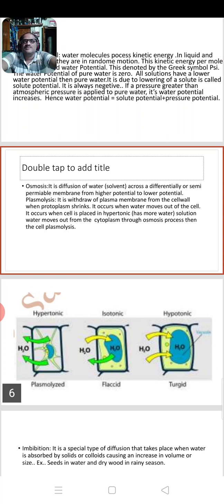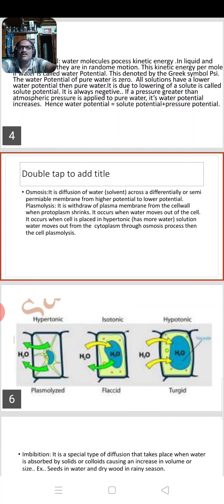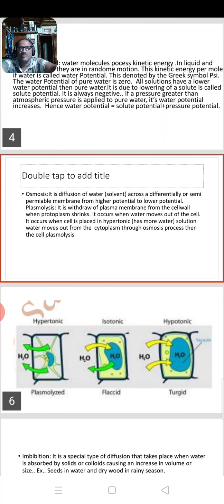Osmosis is diffusion of water or solvent across a differentially or semi-permeable membrane from higher potential to lower potential. It looks like diffusion.